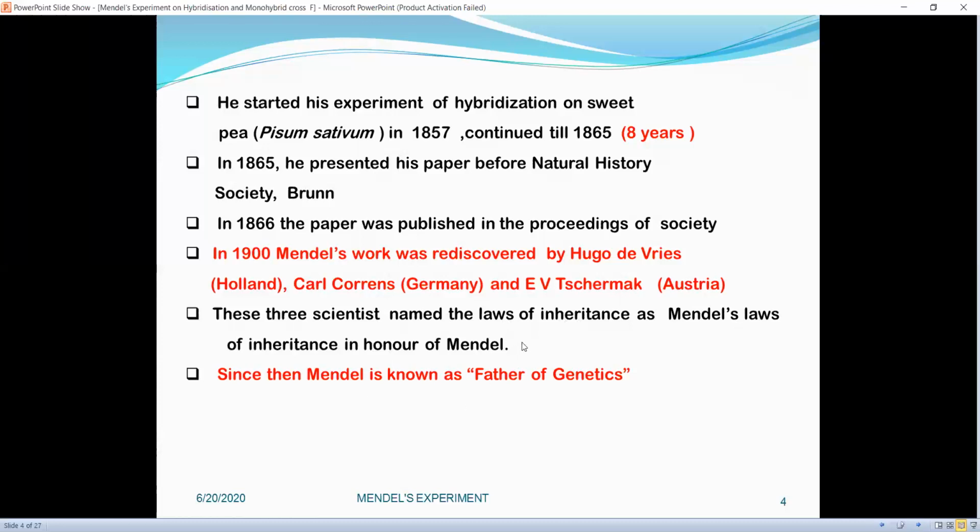Since then only, he is known as father of genetics, although in his life he didn't hear anything about his work. He passed away in 1884. Only after 16 years his work was rediscovered, and they named the laws of inheritance as Mendel's laws of inheritance.